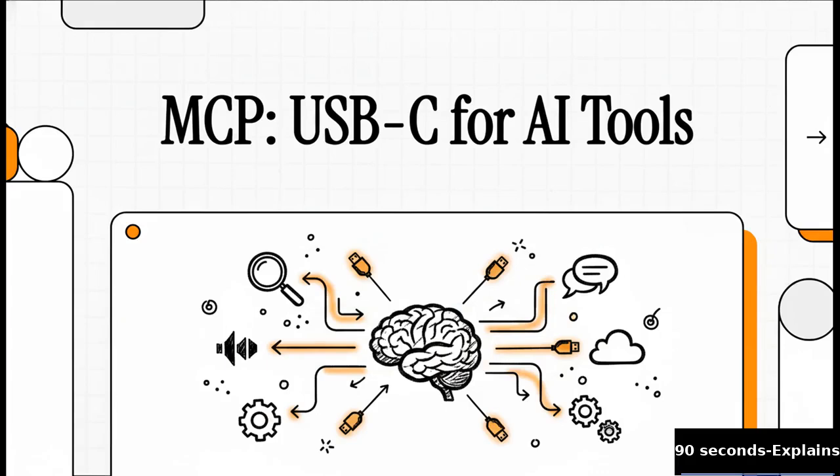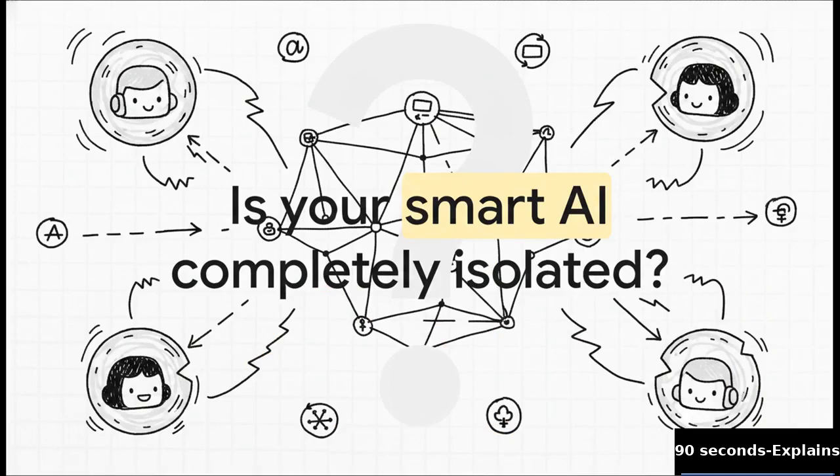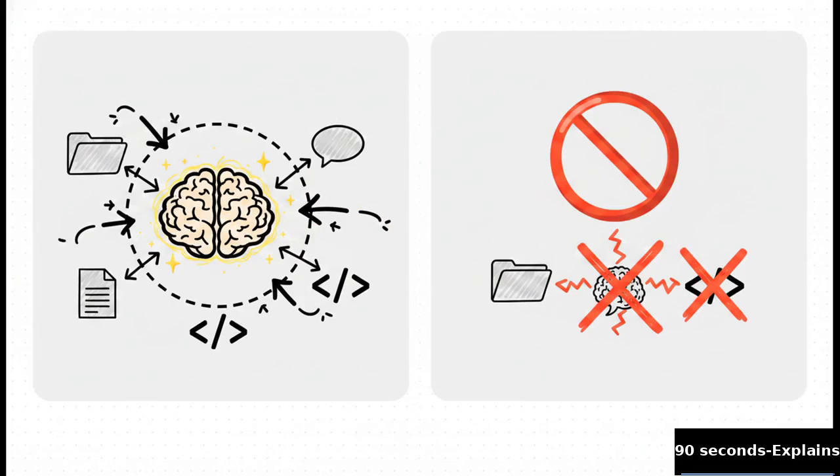So your AI is brilliant, right? But what if it's trapped in a bubble? Let's fix that. Think about it. Your AI is super smart, but it's totally isolated from your actual workspace. Sure, it writes great emails, but it's completely blind to your GitHub repos or Slack messages.